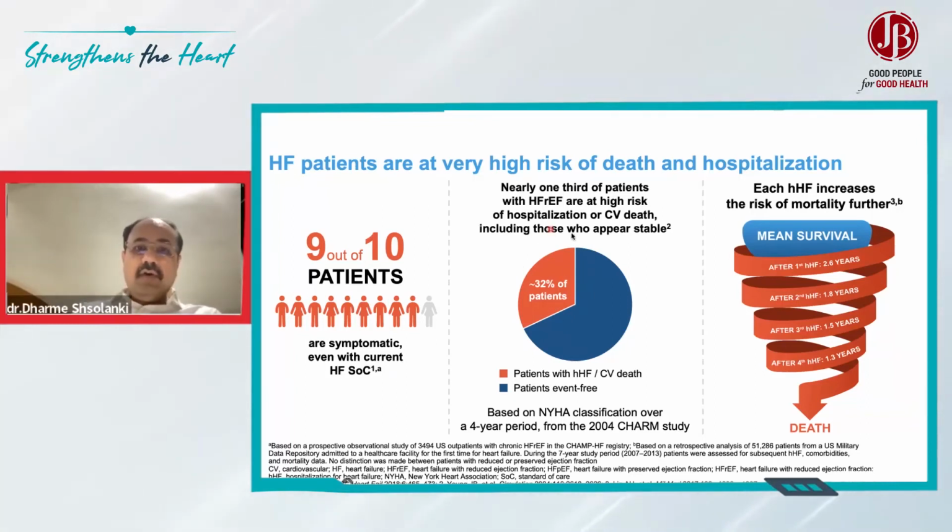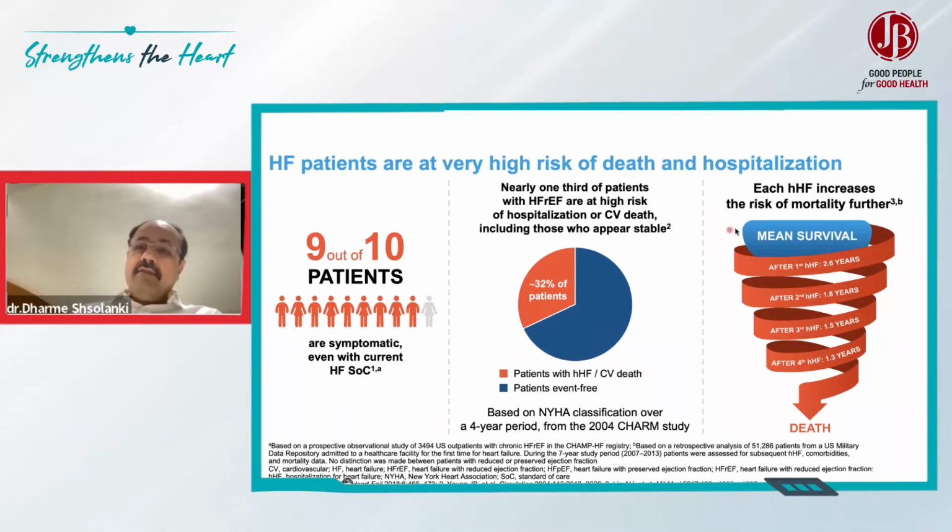And we all know when the ejection fraction drops to less than 35%, there is always a risk of sudden cardiac death, and that is arrhythmic death, which stays with these particular patients. And that group is very large. In spite of that, we found that they are OPD stable patients.